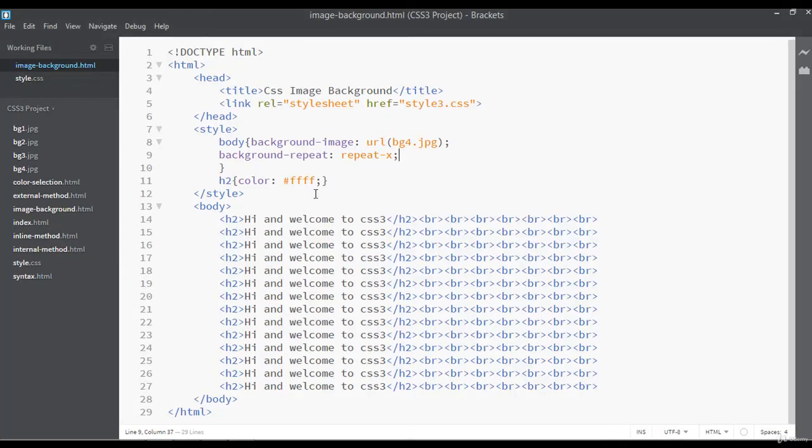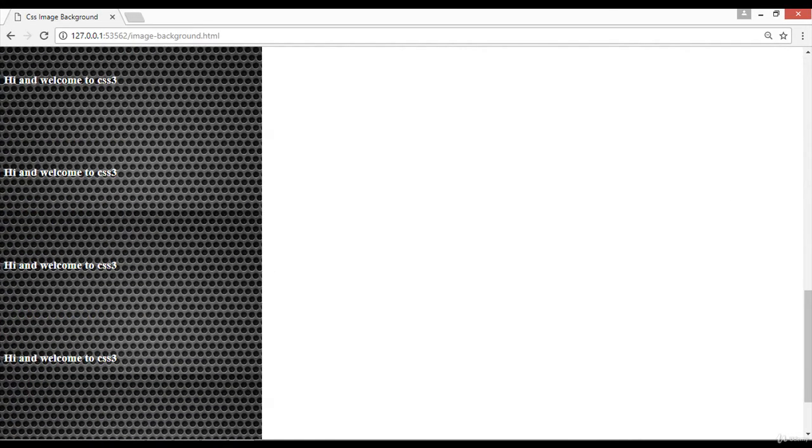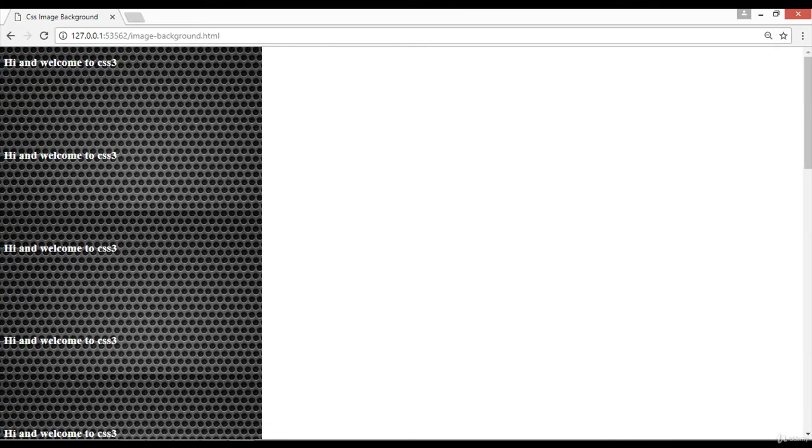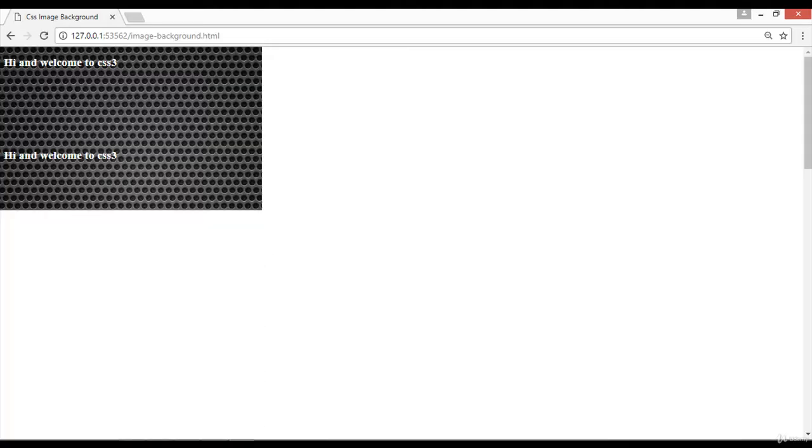If you want to repeat vertically, you can write here Y instead of X and refresh. Now it is repeated vertically instead of horizontally. So I hope the concept between X and Y is clear for you. X will repeat your image background horizontally from left to right, and Y will repeat your image background vertically from up to down, just like this. If you want to turn off the repetition, you can say no-repeat, so it will not repeat the image. Save and refresh.